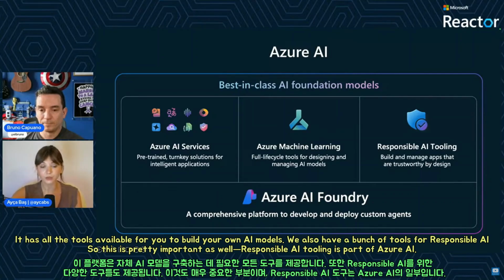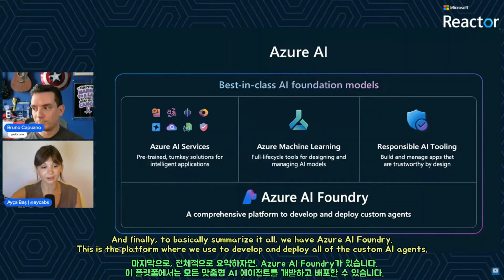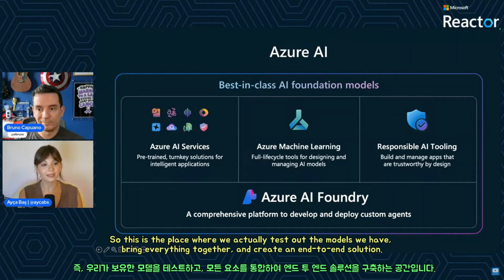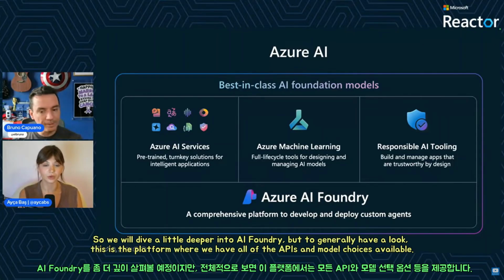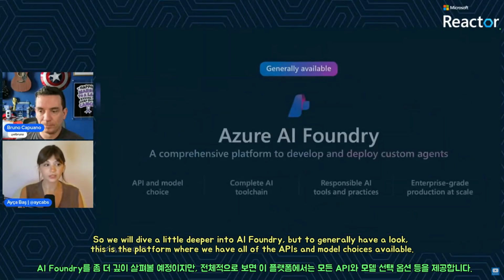We also have a bunch of tools for responsible AI. So this is pretty important as well. Responsible AI tooling is part of Azure AI. And finally, to summarize it all, we have Azure AI Foundry. This is a platform we use to develop and deploy custom agents. So this is a place where we actually test out the models we have, bring everything together, and create an end-to-end solution.